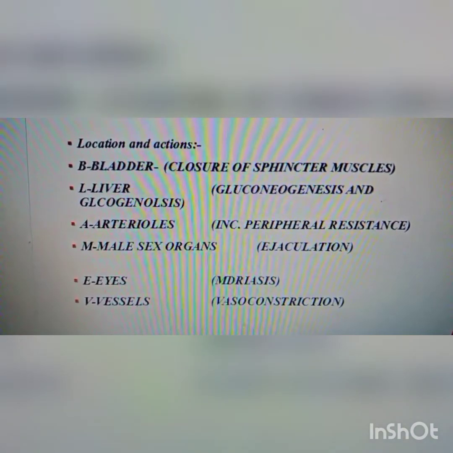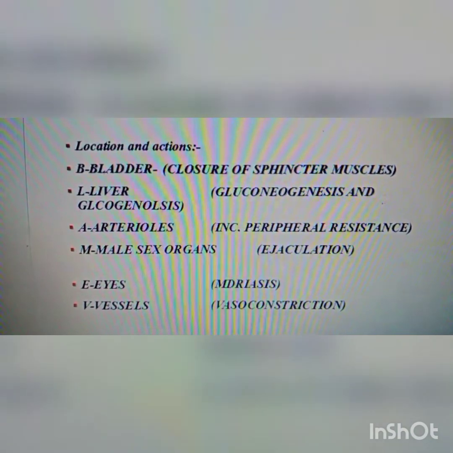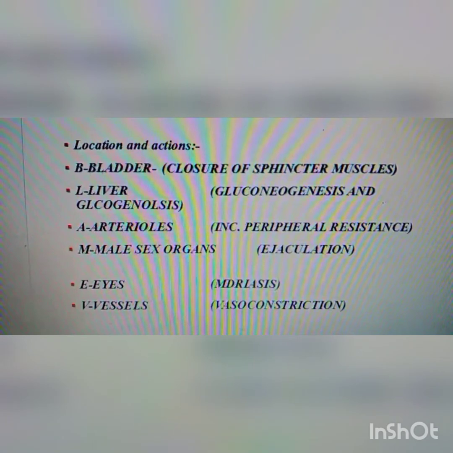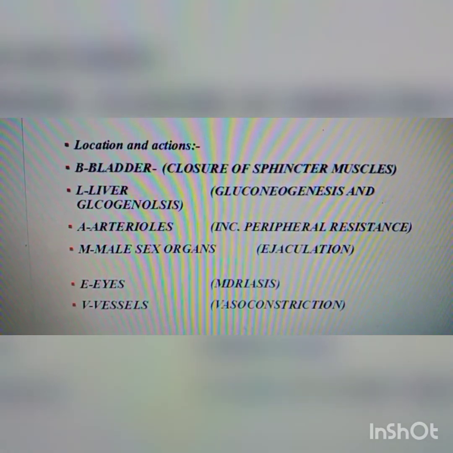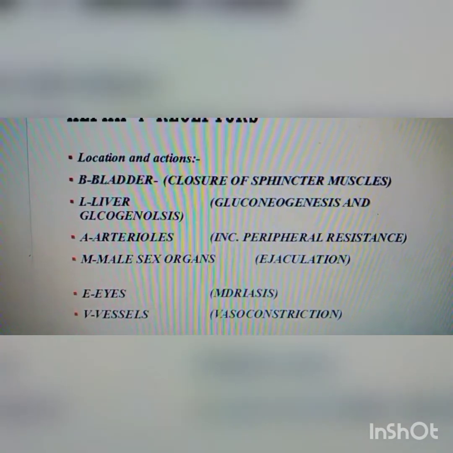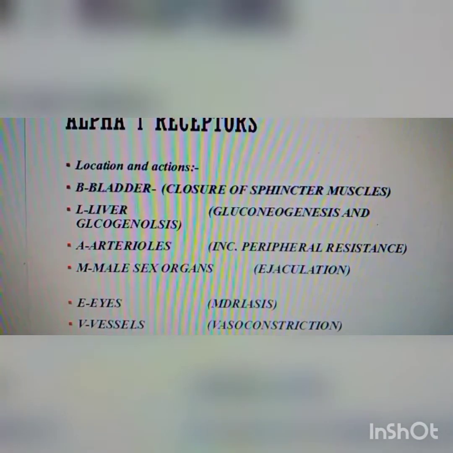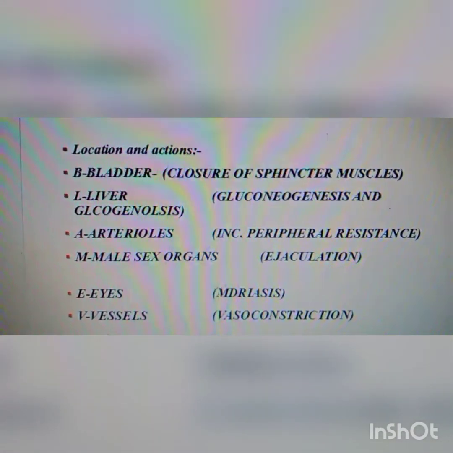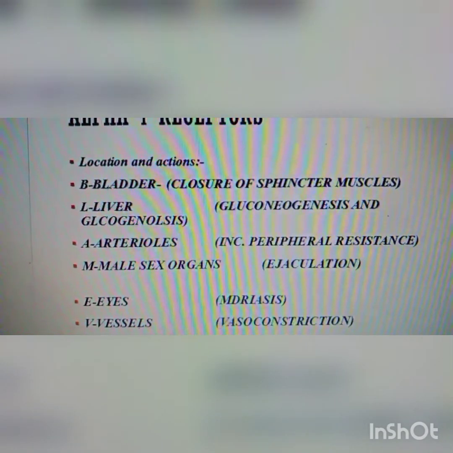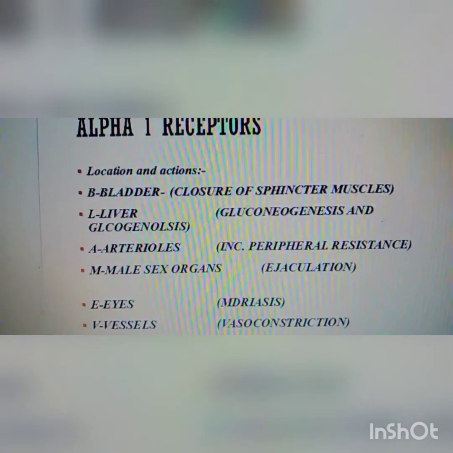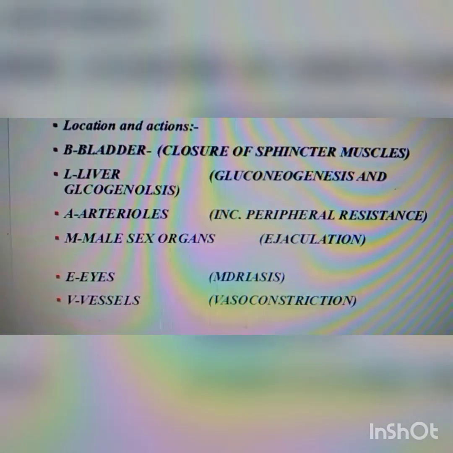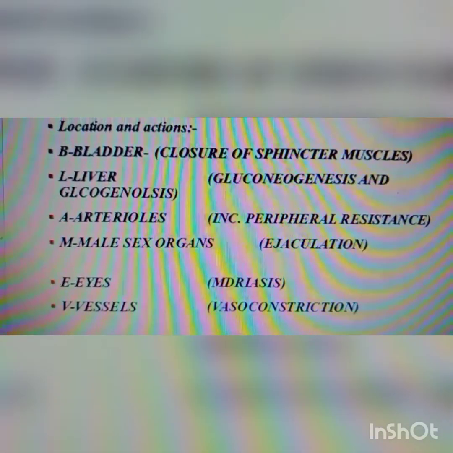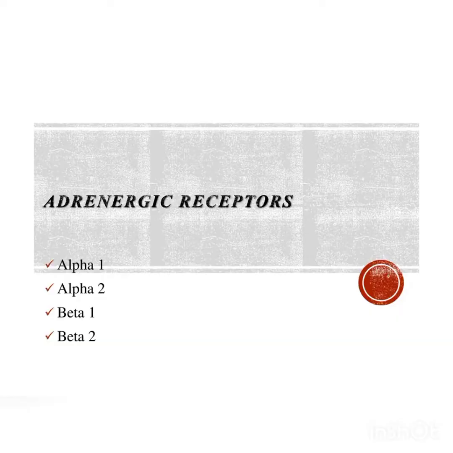L from liver. Inside liver, alpha-1 receptors cause gluconeogenesis and glycogenolysis. Gluconeogenesis means formation of new molecules of glucose, and glycogenolysis means breakdown of glycogen. Glucose and glycogen always work in opposite pattern. A from arterioles, M from male sex organs, E from eyes, and B from veins.